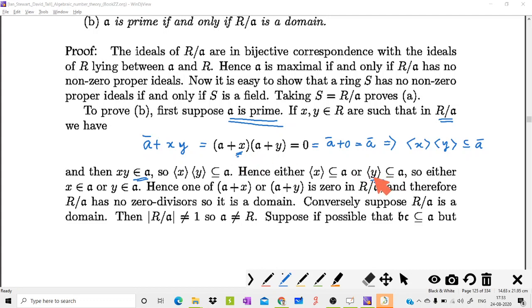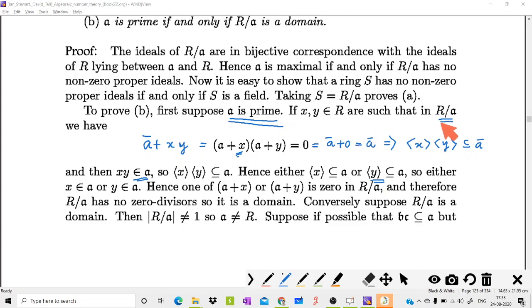If this happens, we can say that y is an element of A. That means A plus y is the same as A itself, that is 0. So this shows that there are no zero divisors. That means R by A is an integral domain.